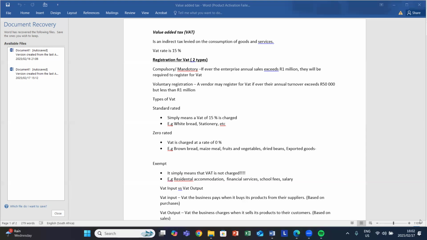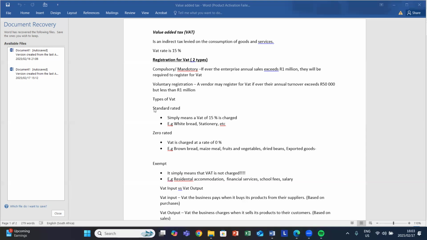And then secondly, let us look at our zero rated. With regards to zero rated, it simply means that VAT is charged, but VAT is charged at 0%. That's the keyword. VAT is charged, but at the rate of 0%.